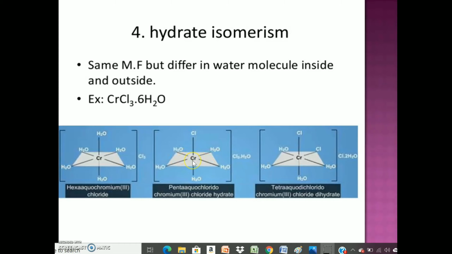The second compound loses 1 mole of water when stored over concentrated sulfuric acid, as there is only 1 molecule of water outside the coordination sphere. The third loses 2 molecules of water. That's all about structural isomerism. Let us move on to stereoisomerism.